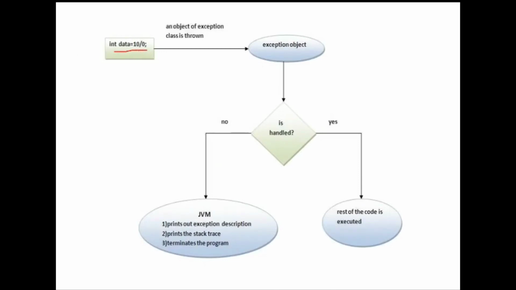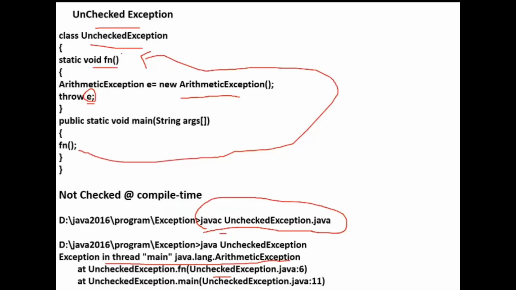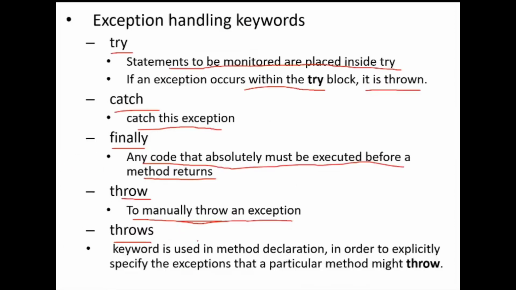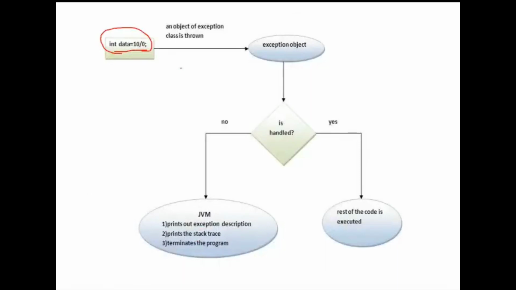Here, this is one exception: the number divided by 0. What type of exception occurred here? This type of exception is ArithmeticException. Is that a checked exception or an unchecked exception? ArithmeticException is an unchecked exception. Divide by 0 and the like come under the exception called ArithmeticException. So this will throw one exception object, an ArithmeticException object.